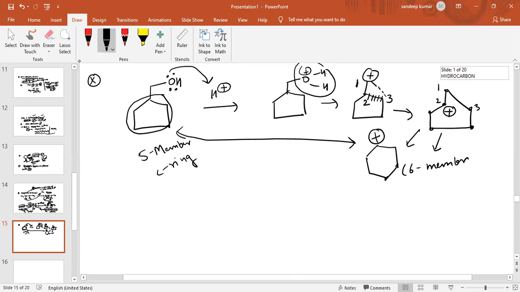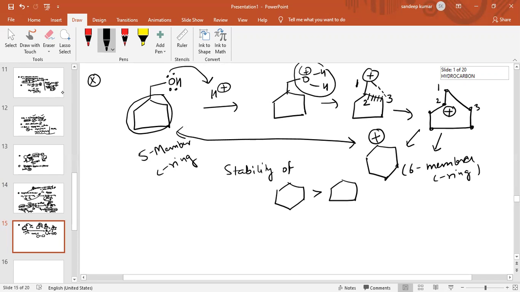Because there is less angle strain as compared to the 5-member ring, the stability of the 6-member ring is more as compared to the 5-member ring.